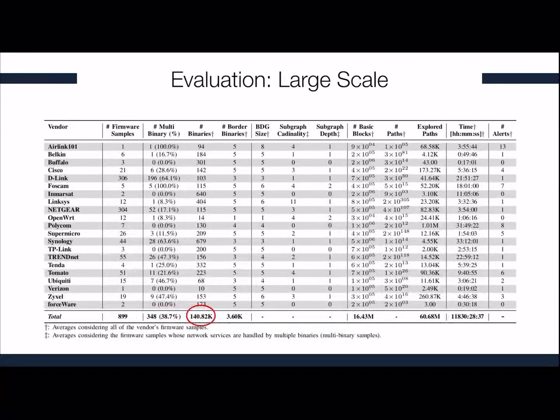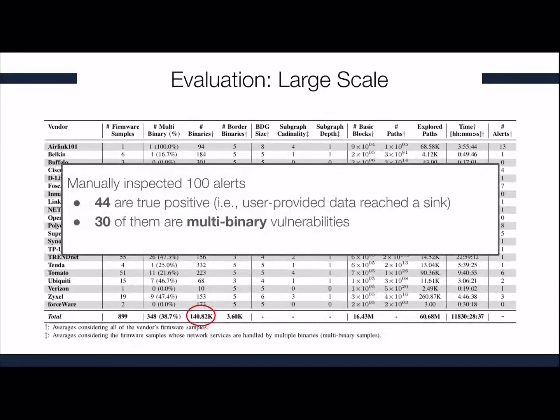Overall, we analyzed more than 140,000 binaries, and our system produced a few thousand alerts. We investigated 100 alerts picked randomly, and we found 44 of them to be true positives, as user-provided data reached a sink, and 30 of them to be multi-binary vulnerabilities.